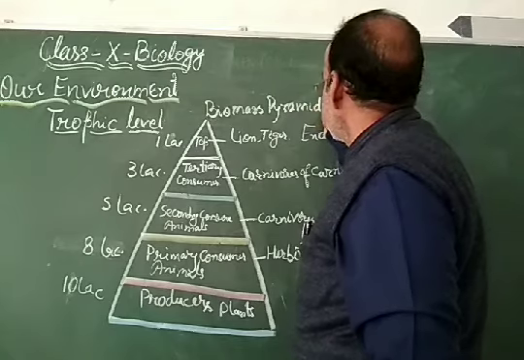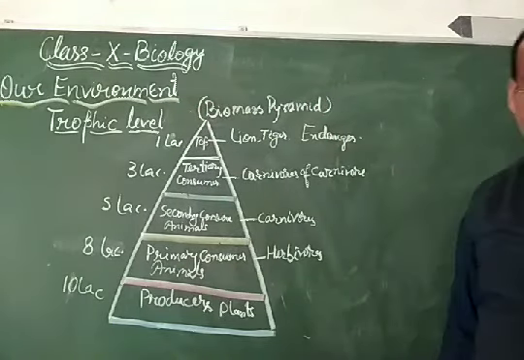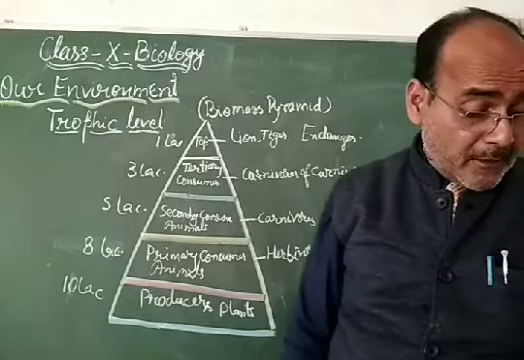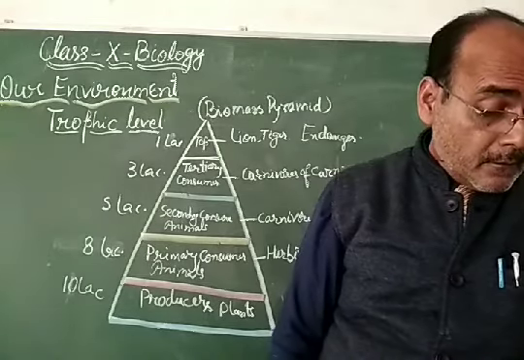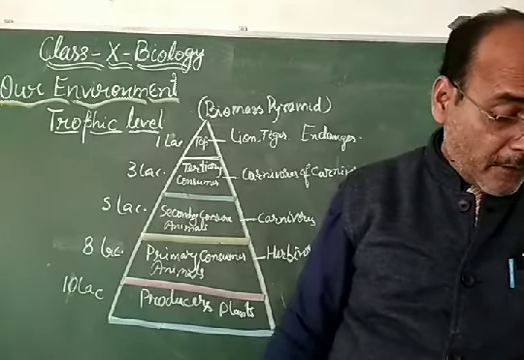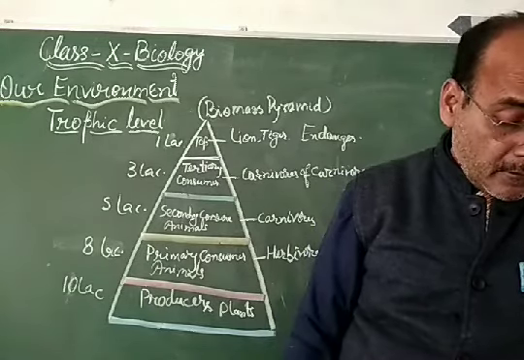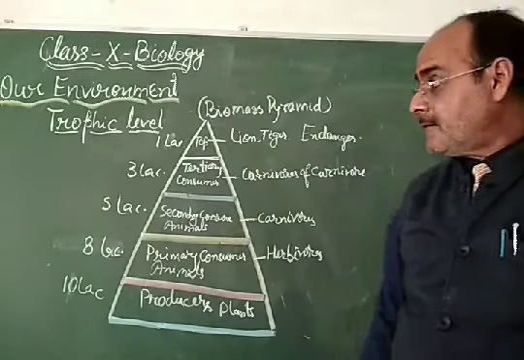So this is the representation of the trophic level. This is the biomass pyramid, and the pyramid in numbers. Again, pyramid of biomass, pyramid of numbers, and pyramid of energy, which is again very important.